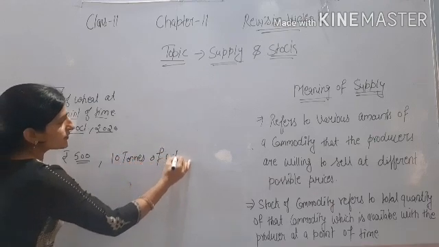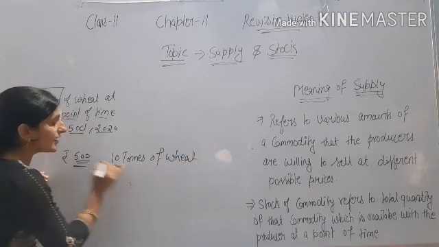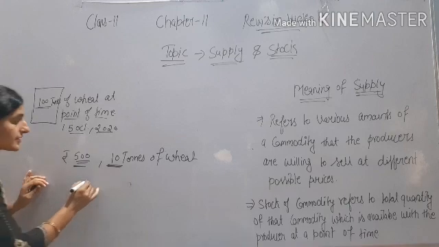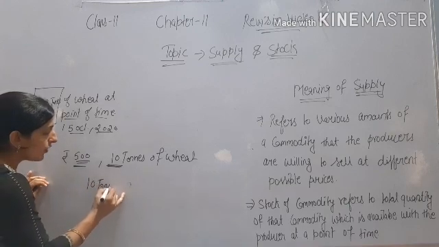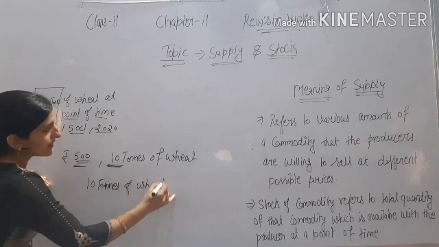The producer is willing to sell at this price only 10 tons of wheat. So this 10 tons of wheat is called supply.